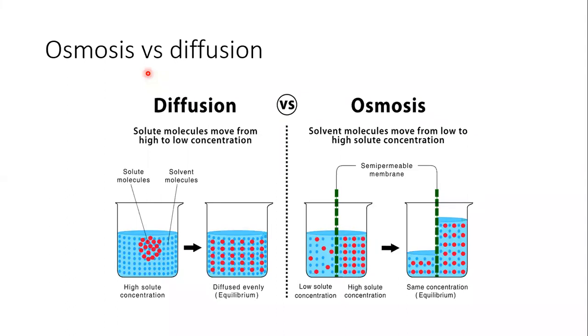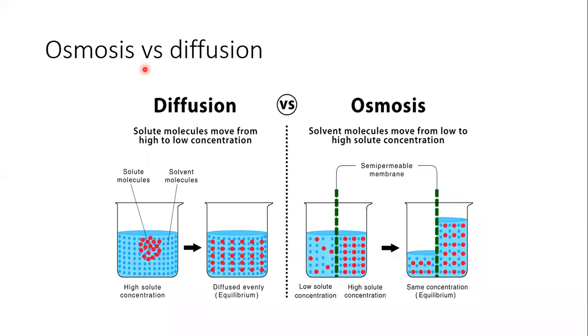इसीलिए मैंने बताया कि one easy definition of osmosis is transfer of water molecules from a diluted solution. Diluted solution वो solution होता है जिसमें water ज्यादा होता है. So transfer of water molecule from a diluted solution to a concentrated solution. तो concentrated solution वो होता है जिसमें solute ज्यादा होता है, water कम होता है, और diluted solution वो होता है जिसमें water ज्यादा होता है और solute कम होता है.